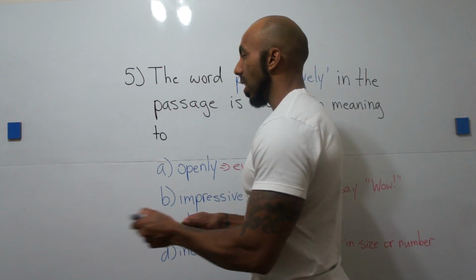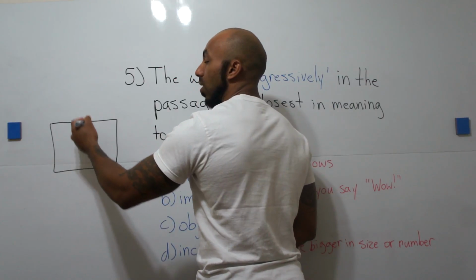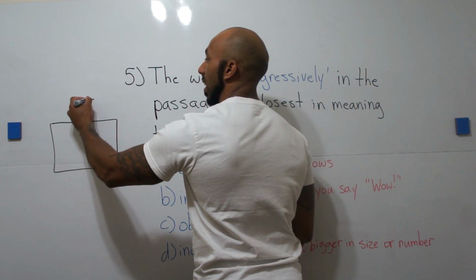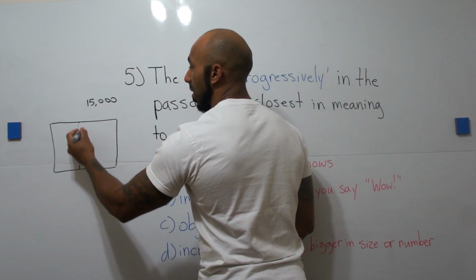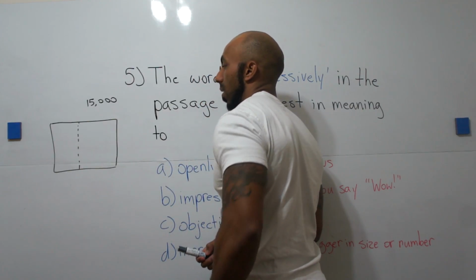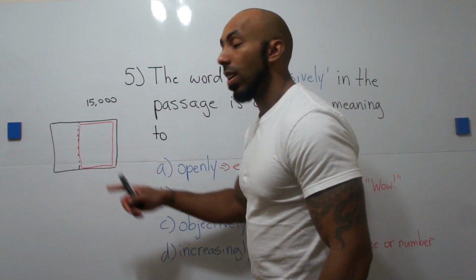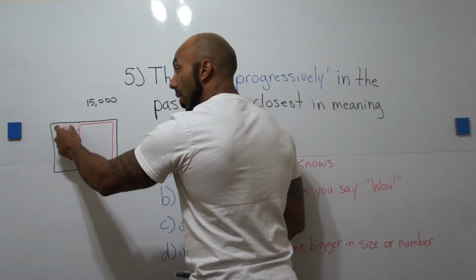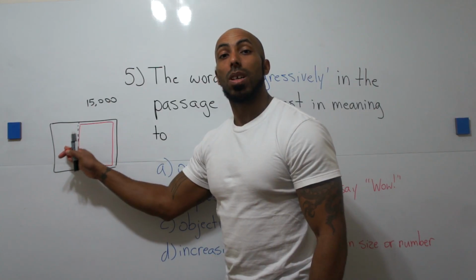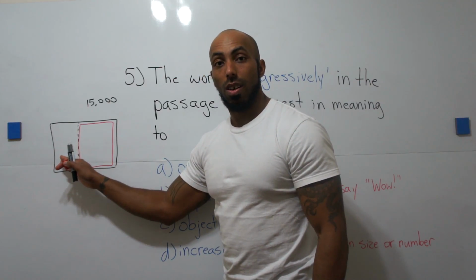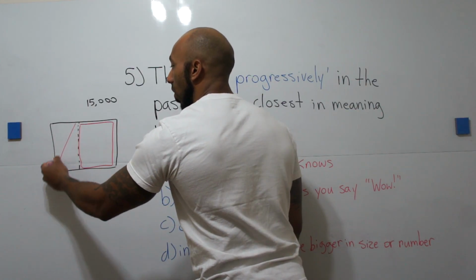Okay, let's say we have here a plot of land. Okay, this population, the population of this area is 15,000 people. Okay, 15,000 people live here in this area here. Okay, that's where the people live. Now, this area over here is where it's too dry. Okay, people can't live here because they can't plant their crops here because the crops don't grow very well because it's too dry. So we can put a big X on this.